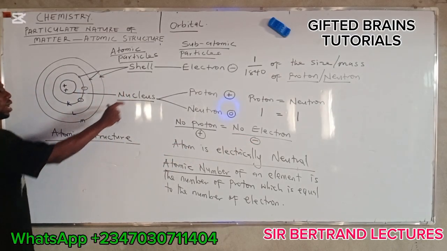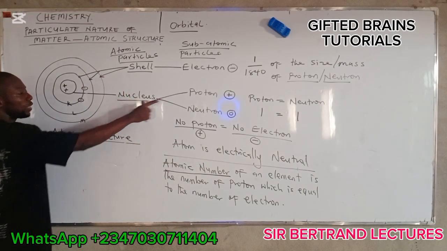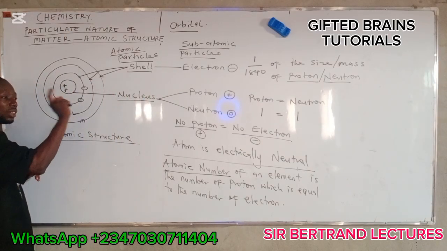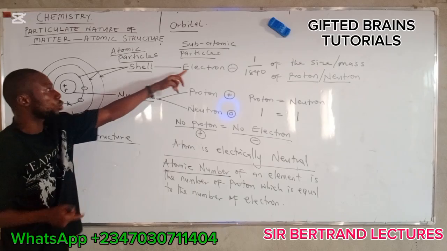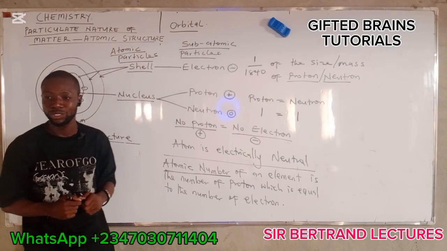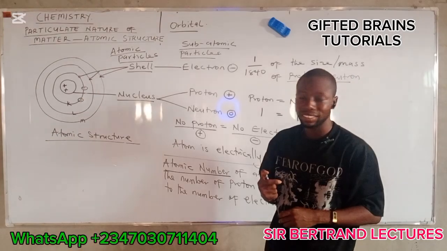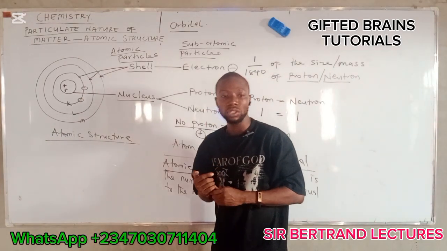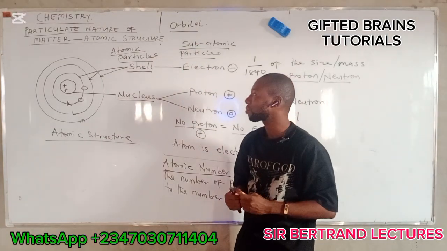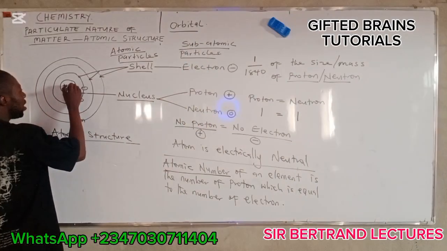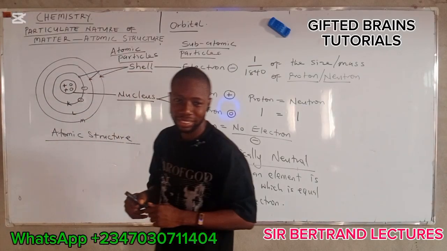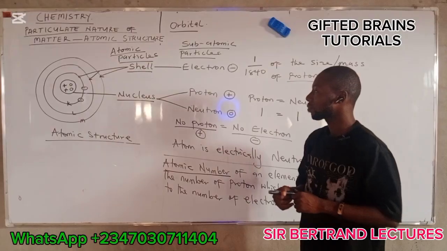So take note again. As we have proton in the nucleus, as we said in the beginning, we have electrons here on the shell. Now, the part of the shell where these electrons are most likely to be found is known as orbital. Do you understand? All right? Then here we have our neutron. Do you understand? Okay.